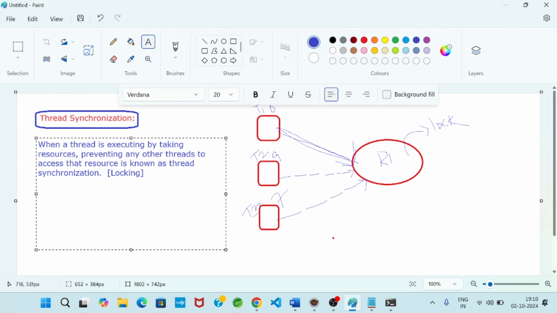There are three approaches to perform thread synchronization: method synchronization, block synchronization, and static synchronization.